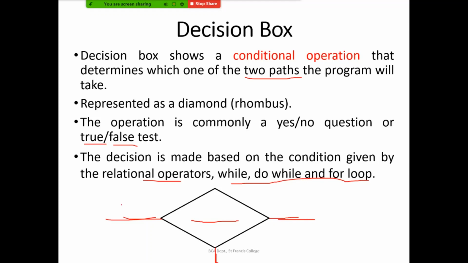So basically, you will be having two outputs, or two paths, which start from the decision box. One will indicate the true condition, and the other one will be the false condition. So there will be one incoming flow line into a decision box, and there will be two flow lines going out of the decision box.